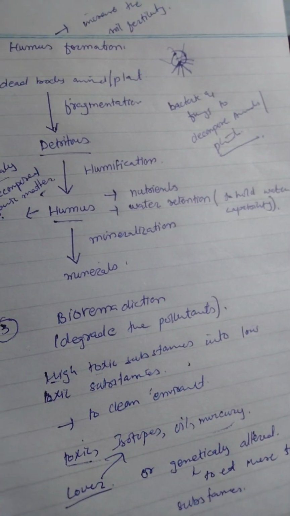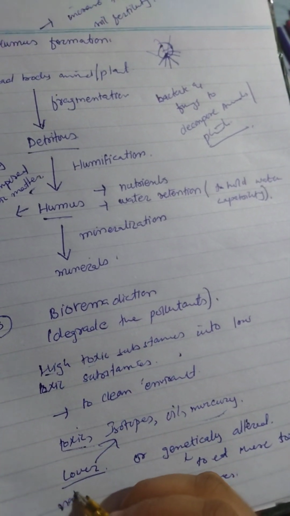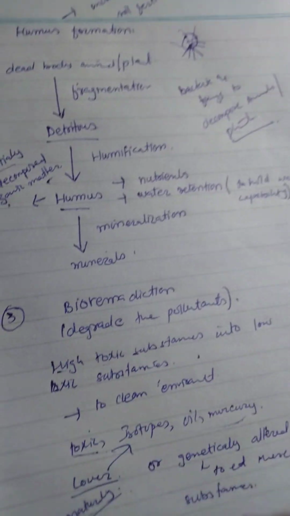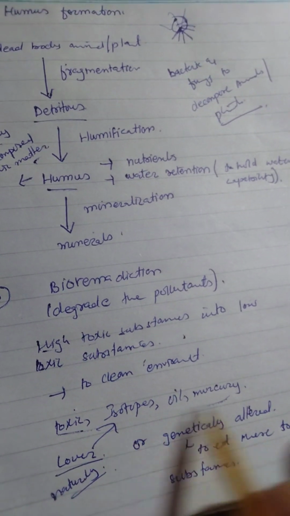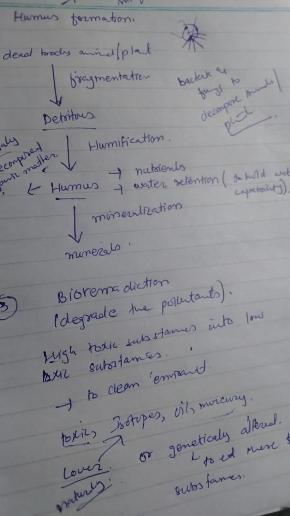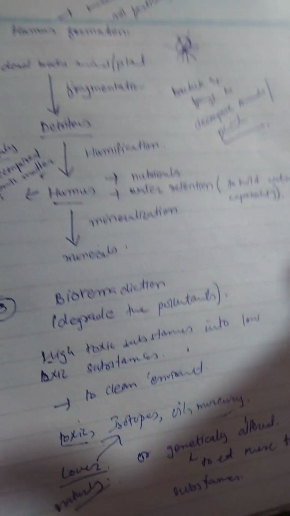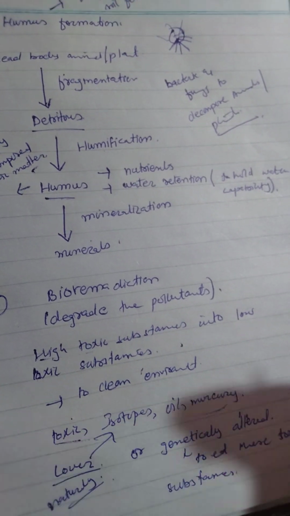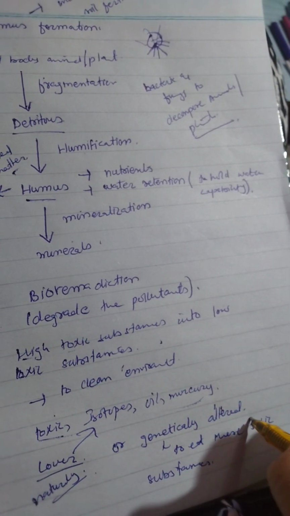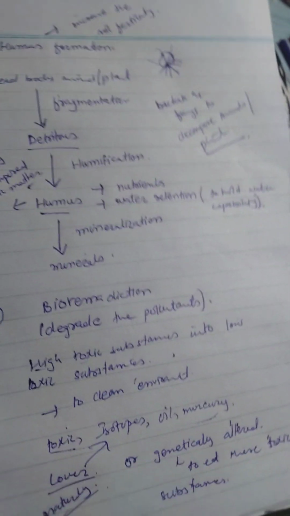Basically, what does that mean? Naturally we have some bacteria which eat these kinds of things in order to clean the environment. It's their natural behavior. But some we have altered, changing their genetic material so they can eat those toxic substances and clean our environment, because we want our environment to be clean.